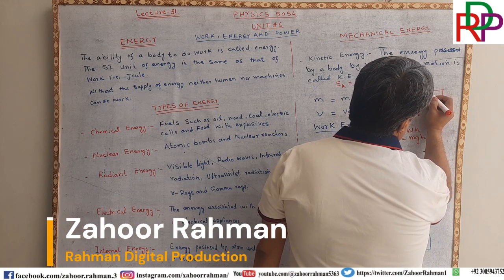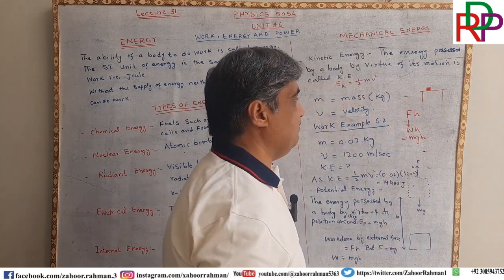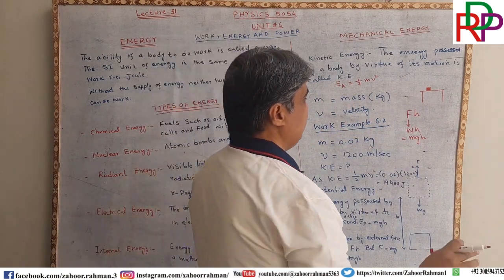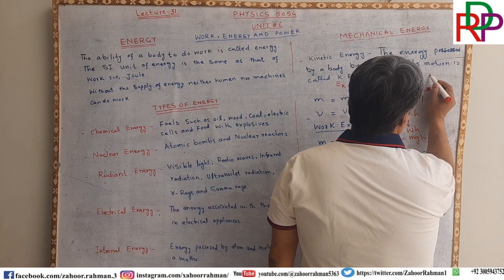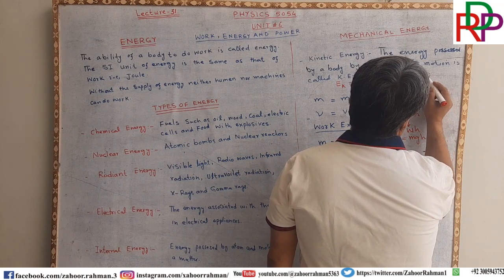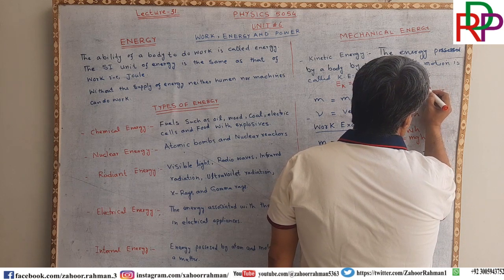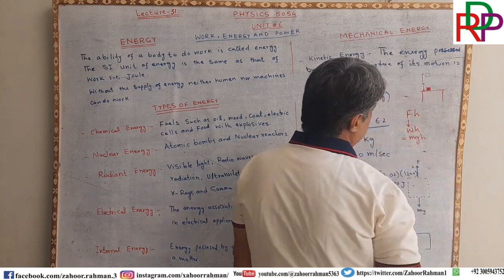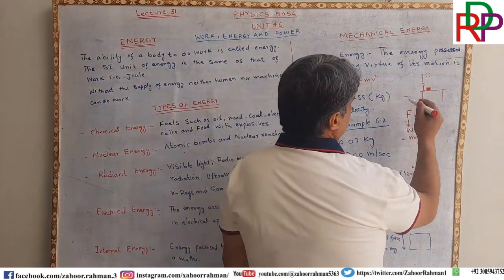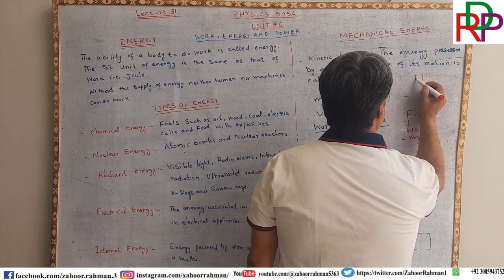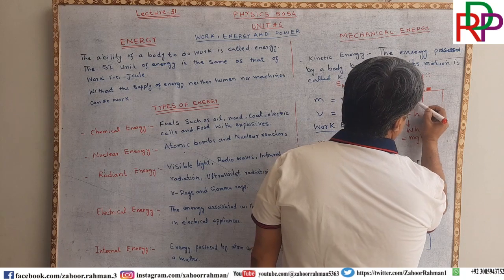One thing I must mention here, and that is that if there is a table on which we are putting a block of wood, this is a very important concept, please pay attention. If we are raising it to a height h, the potential energy of this block with respect to the top of the table will be different from the potential energy with respect to the ground level.